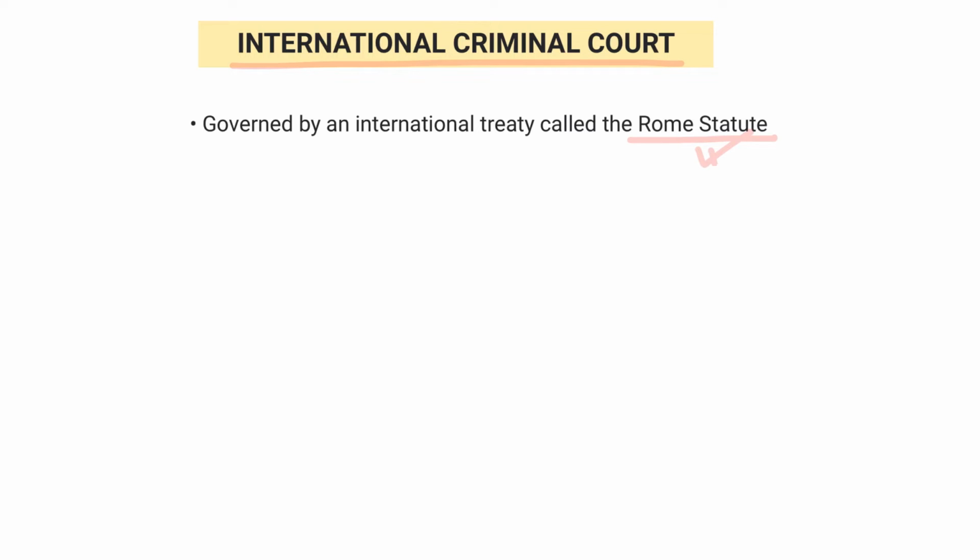Rome Statute एक multilateral treaty है and it serves as ICC's foundation as well as governing document. Please note here that International Court of Justice, it comes under United Nations, and International Criminal Court, it comes under Rome Statute. ICC began its functioning in July 2002, the same date when Rome Statute entered into force.